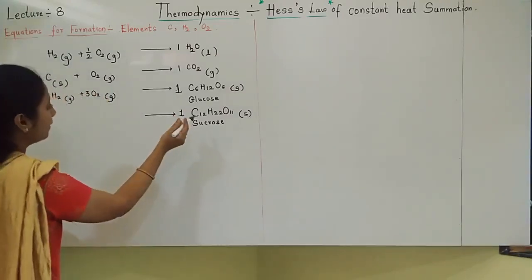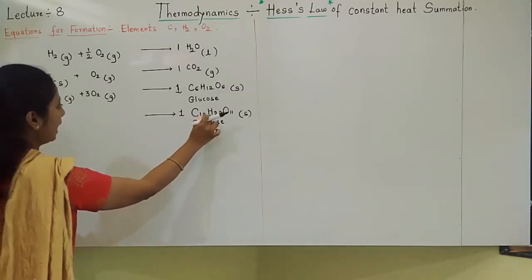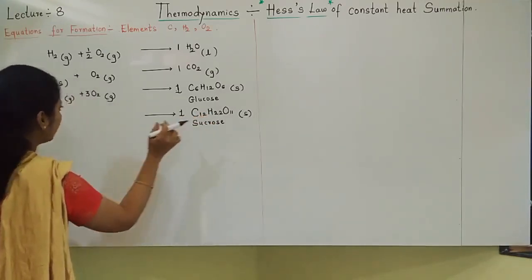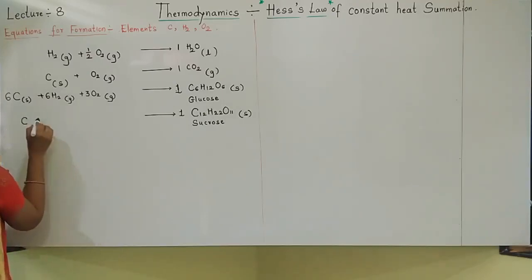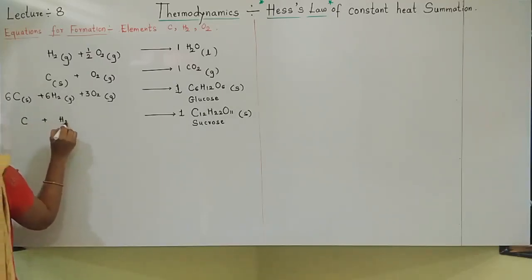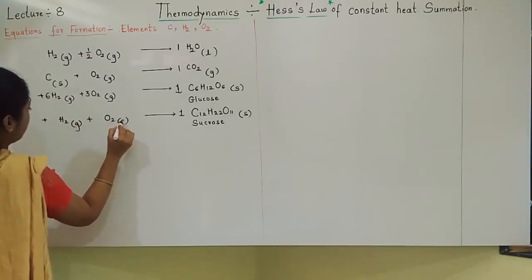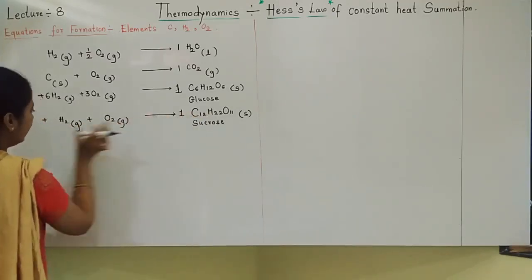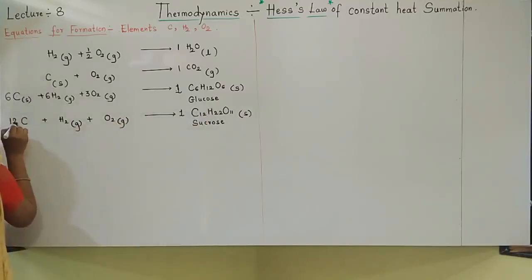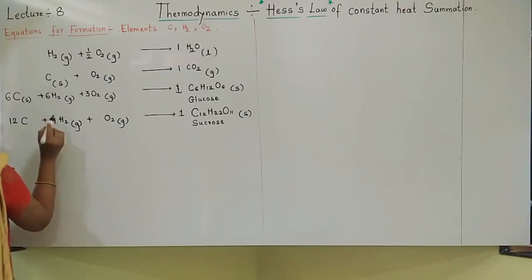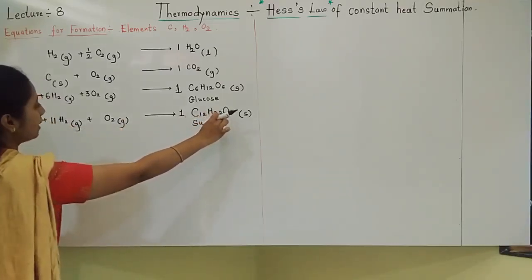Elements of sucrose are which? Carbon, hydrogen, oxygen. So I will write the elements here. I hope you are understanding correctly. Elements I wrote. Let us do balancing now. Carbon 12, hydrogen I will write 11 because here I want 22. Oxygen should be 11, students.